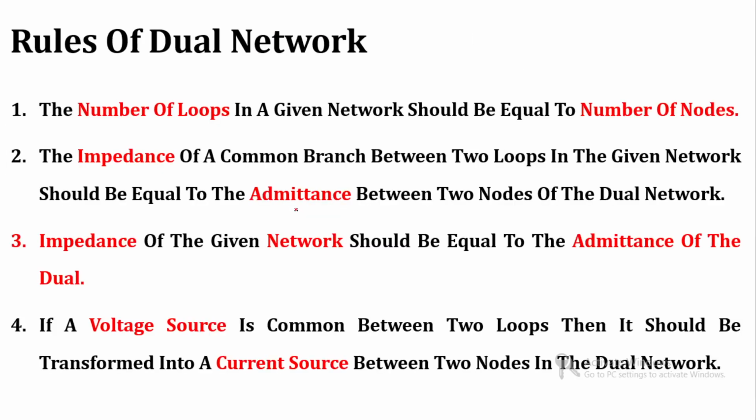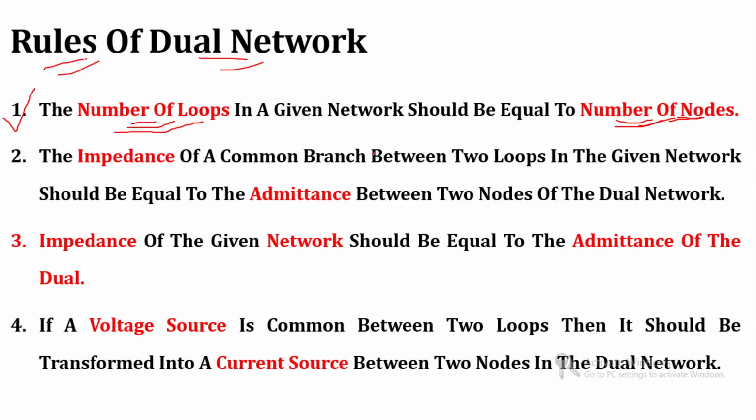So let us see the rules for the dual network. The first rule is that the number of loops in a given network should be equal to the number of nodes in its dual network. Suppose you are given a network with 3 loops, then its dual network should have 3 nodes.